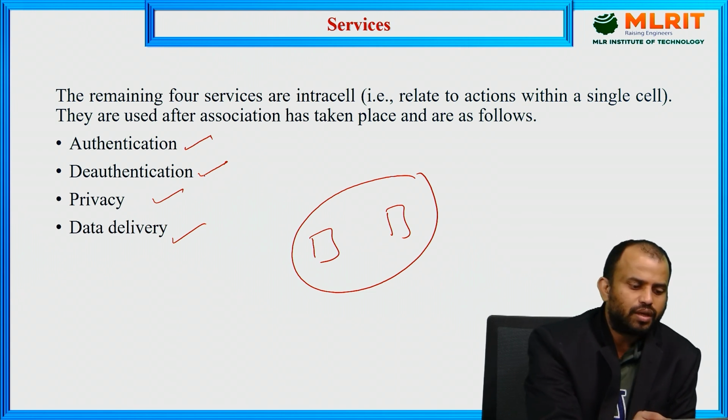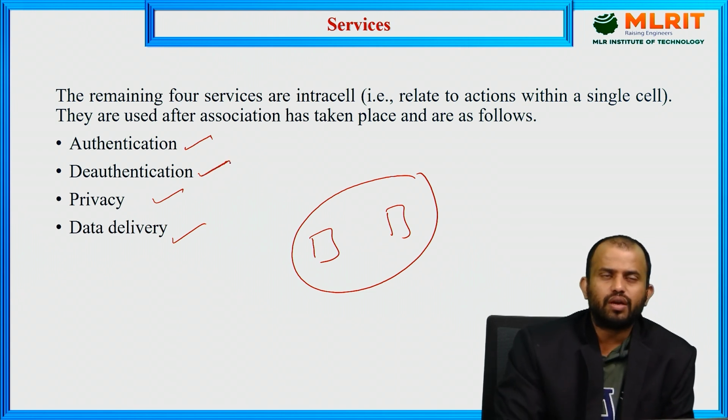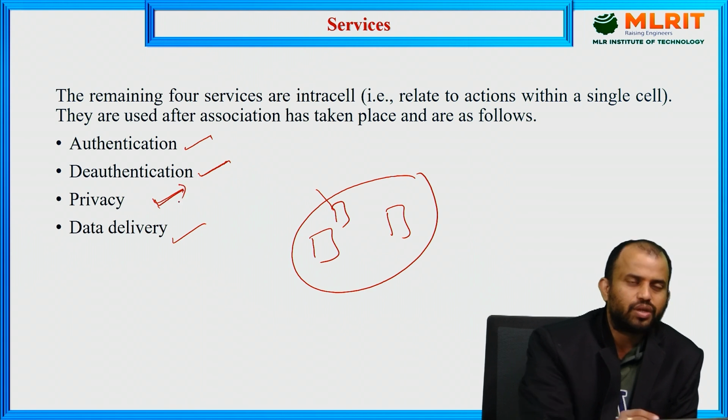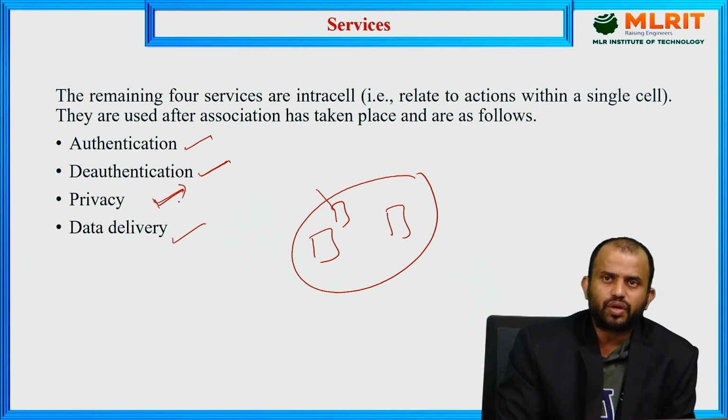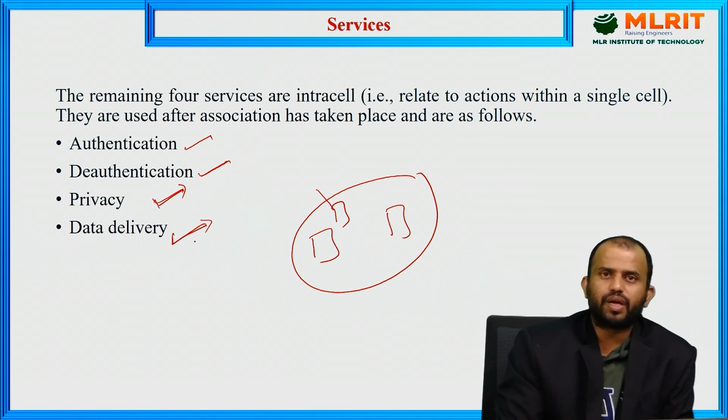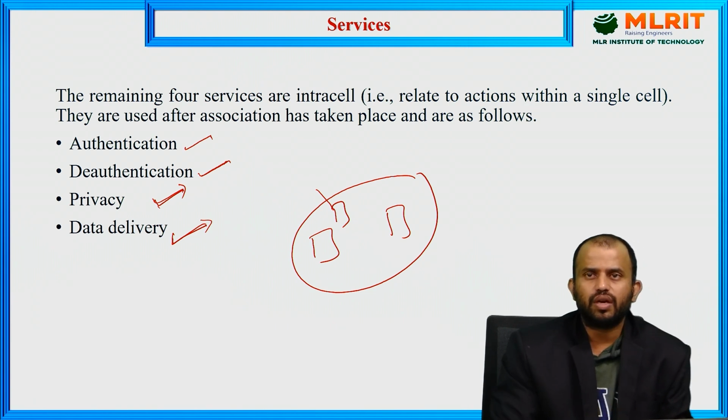Similarly, deauthentication is for those who are not authorized people, so they go as a guest to enter the architecture of Bluetooth or Ethernet services. And we go for privacy and security. Privacy and security are very important to deliver and share information from one end to another end. After successful pairing and communication among those present in the network, we go for data delivery from one station to another station.